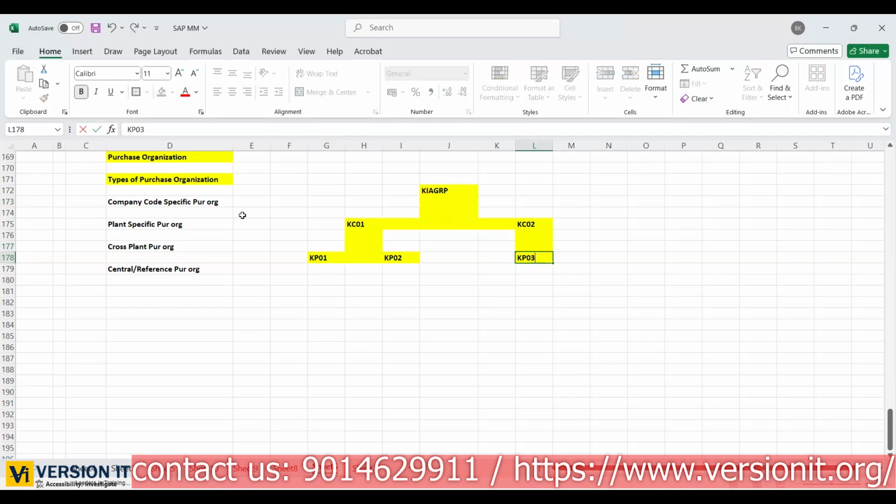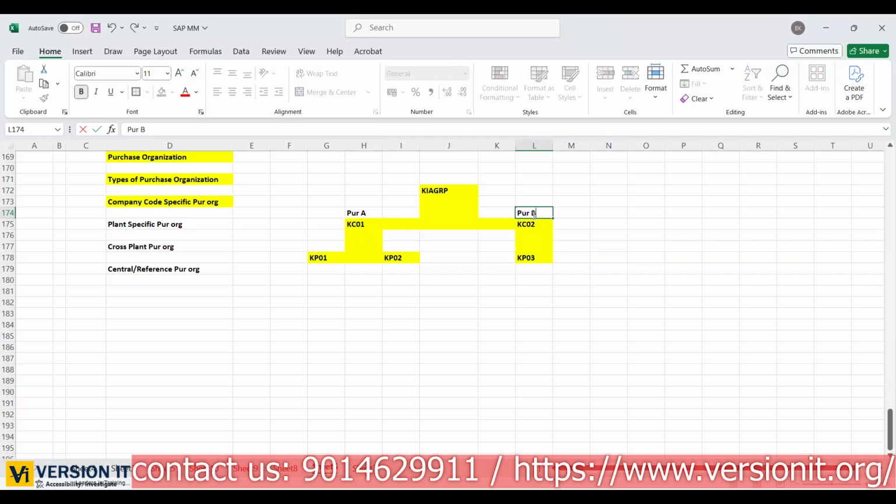Now coming back to our company code specific purchase organization. If any purchasing organization, just an example I'm taking, is responsible to procure the material for a particular company code, only for this company code, then that is called company code specific purchase organization. Now purchase organization A is there. They are only responsible to purchase for this company code. They are not bothered about other company codes. And purchase organization B is there.